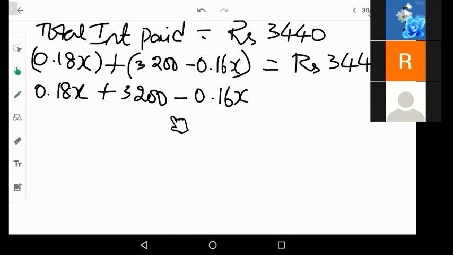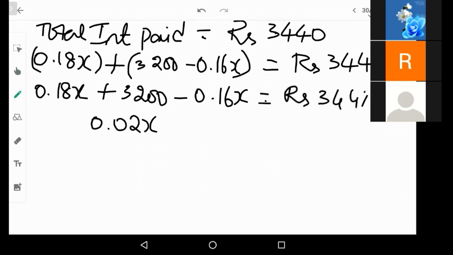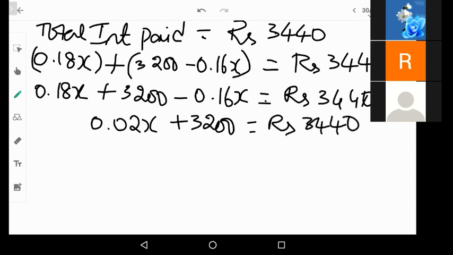If you subtract these two, how much do you get? 0.02x. Correct? Here, this side you have to write 3440. Lakshmi, Sharath, all your answers are right. So plus 3,200 is equal to rupees 3440.